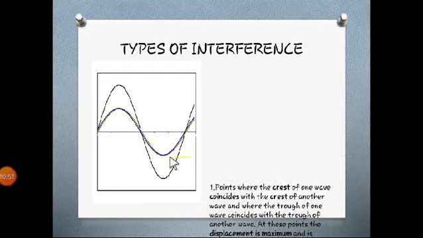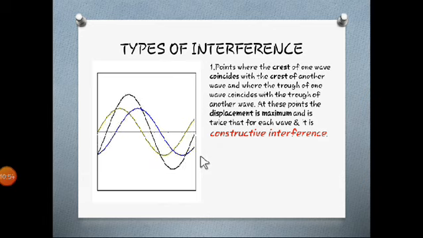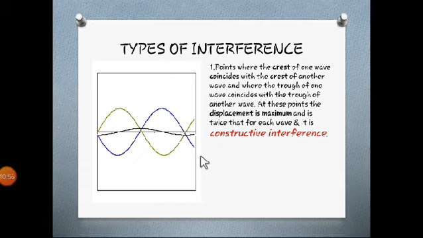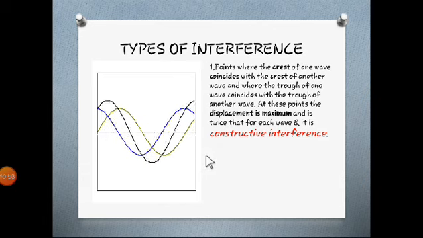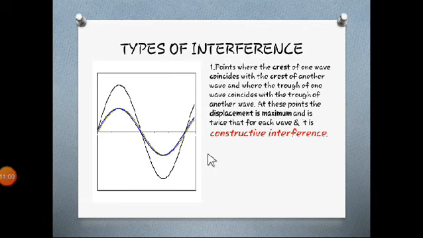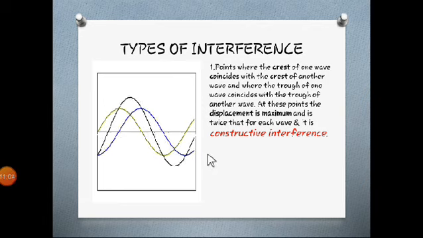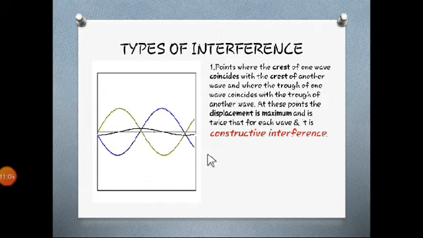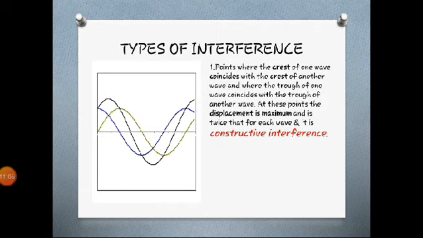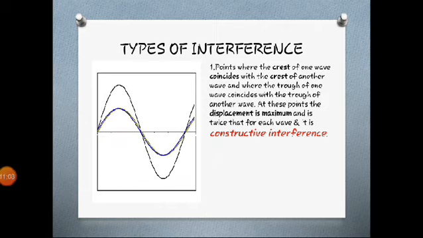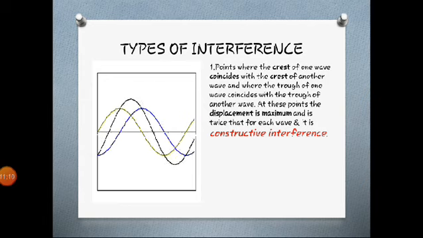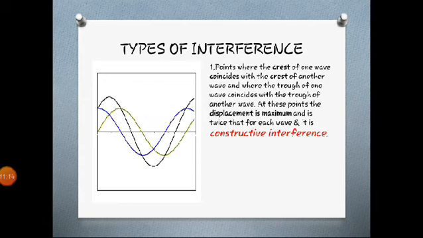So these are the two types of interference. The point where the crest of one wave coincides with the crest of another wave, and where the trough of one wave coincides with the trough of another, at this point the displacement is maximum and twice that of each wave. This is called constructive interference. Amplitude is twice.